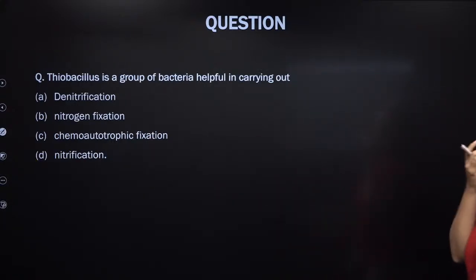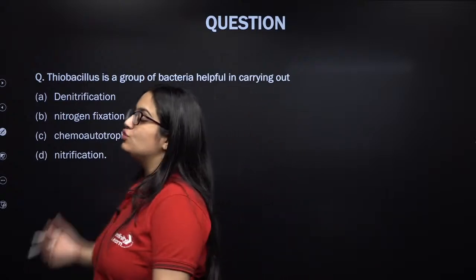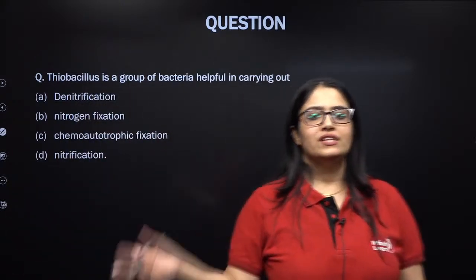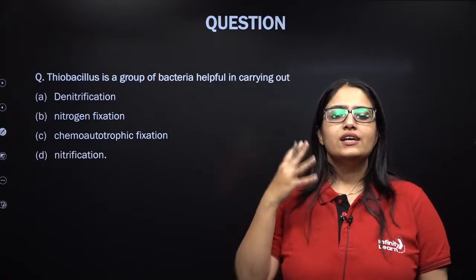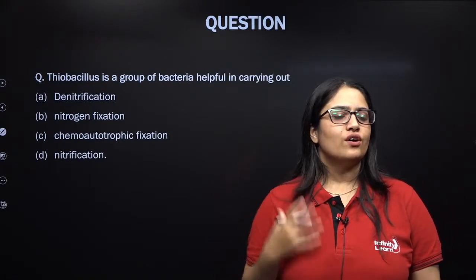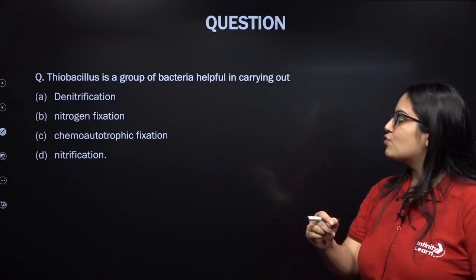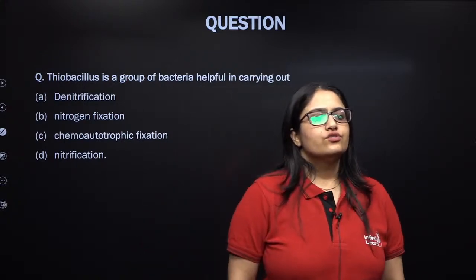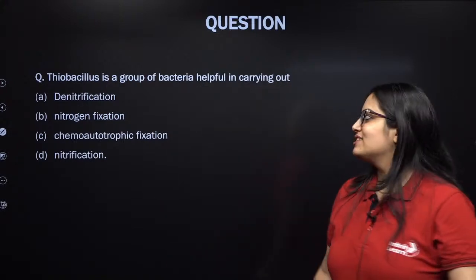Thiobacillus is a type of organism, a bacteria that you must have heard about in the nitrogen cycle. I'm talking about the entire nitrogen cycle. If you recall, you'll be able to recollect that you saw this bacteria somewhere in the nitrogen cycle. So can you help me: in which process does Thiobacillus bacteria help during the nitrogen cycle? Come on everybody.